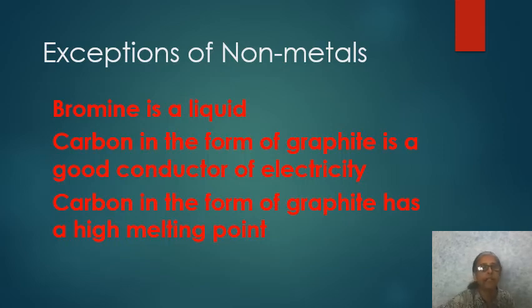Next one is about the melting point and boiling point. You have learned that they have low melting point and boiling points, but carbon in the form of graphite has a high melting point. That means carbon is a non-metal, so you expect carbon to have low melting point and boiling point, but in the form of graphite, carbon has a high melting point. Is that clear?